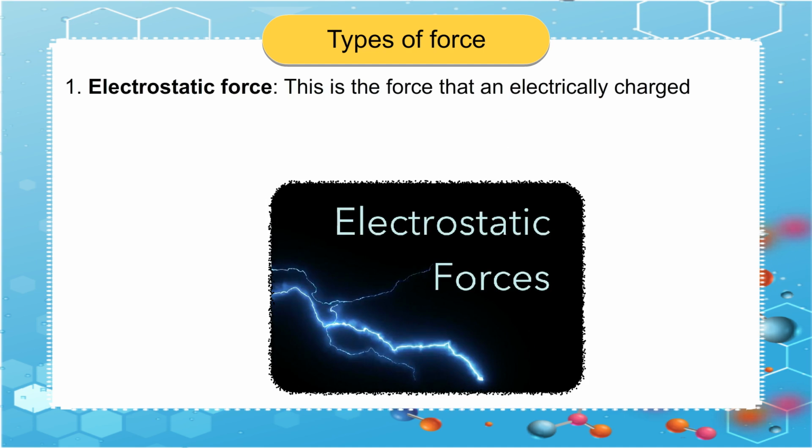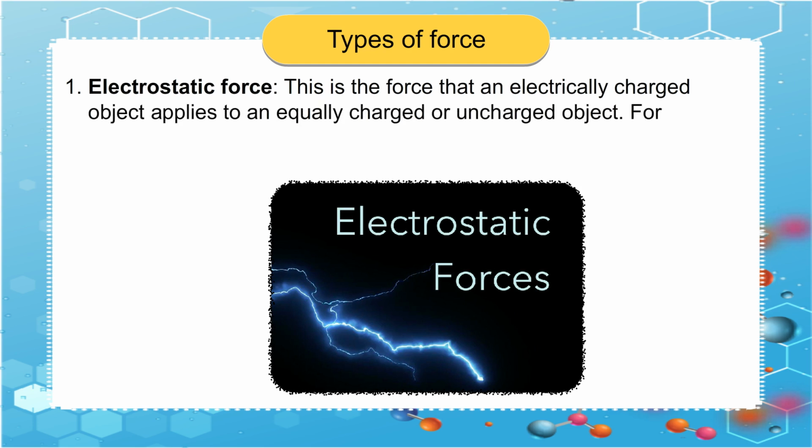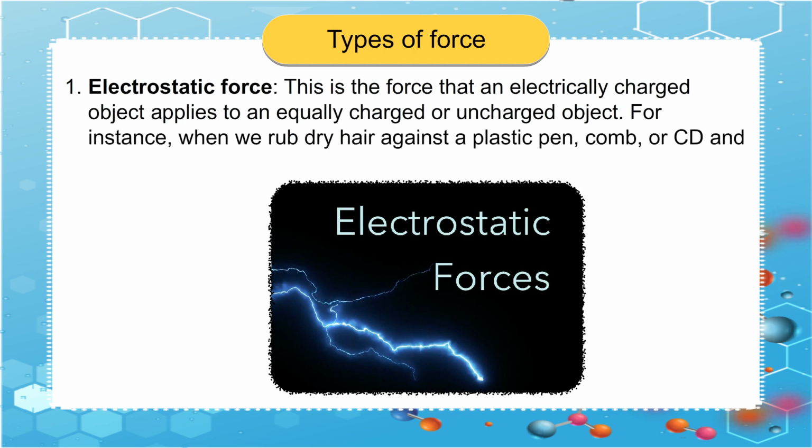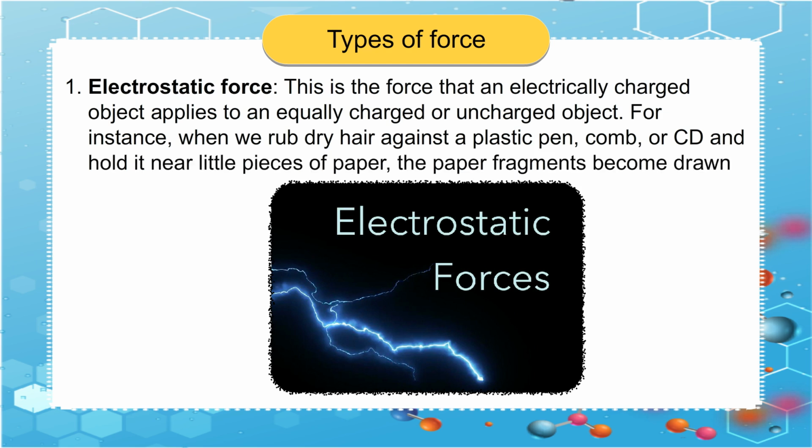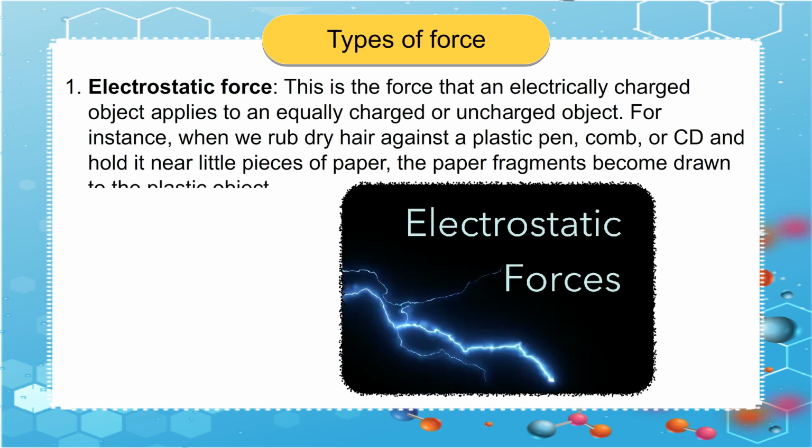1. Electrostatic force. This is the force that an electrically charged object applies to an equally charged or uncharged object. For instance, when we rub dry hair against a plastic pen, comb, or CD and hold it near little pieces of paper, the paper fragments become drawn to the plastic object.